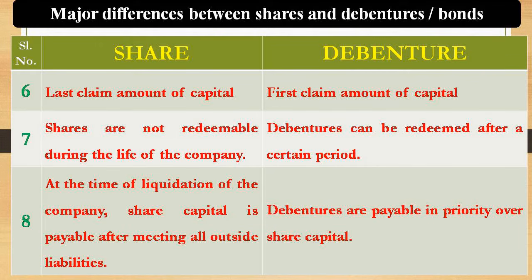Suppose the company decides to wind up, then the shareholder will get his principal amount or capital only as a residual part. ബാക്കി ഉള്ള ഡിബഞ്ചർ ഹോൾഡേഴ്സിനും പ്രിഫറൻസ് ഷെയർ ഹോൾഡേഴ്സിനും അവർക്കൊക്കെ കൊടുത്തതിൻ്റെ ബാക്കി ഉണ്ടെങ്കിൽ മാത്രമേ ഷെയർ ഹോൾഡേഴ്സിന് അവരുടെ ക്യാപിറ്റൽ തിരിച്ചു കിട്ടുള്ളൂ. But in the case of debentures, we can see the first claim on the amount of capital. Okay, and these are the major differences between shares and debentures.